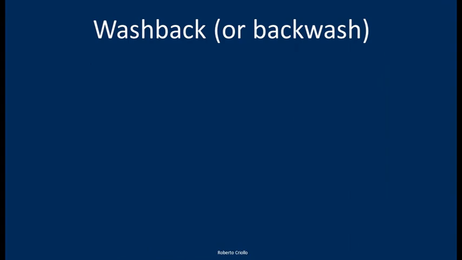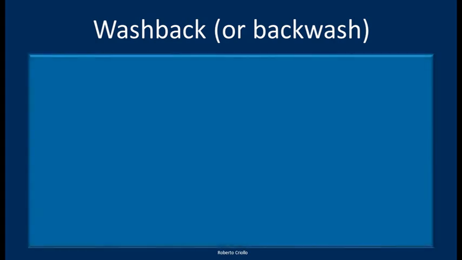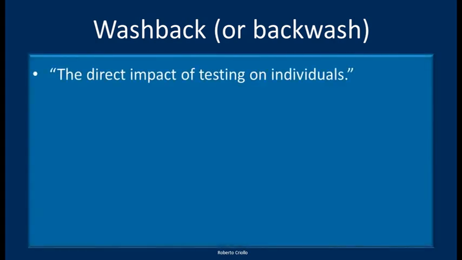Now, if you remember, the effect or the impact of the test on people is called the backwash or the washback. We can say it either way. So the direct impact of testing on individuals, this is the washback.